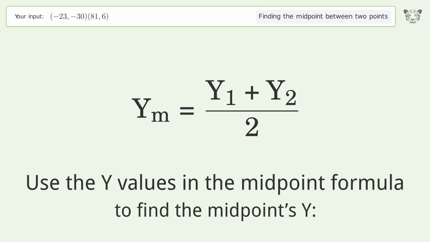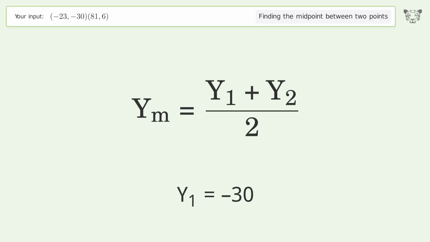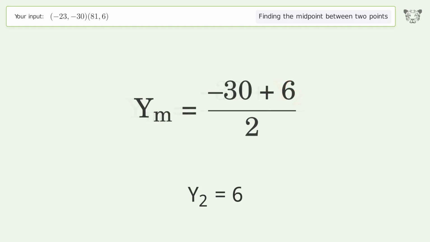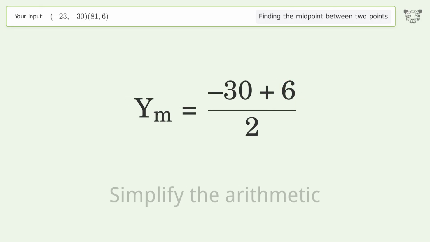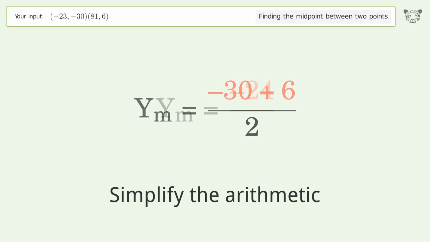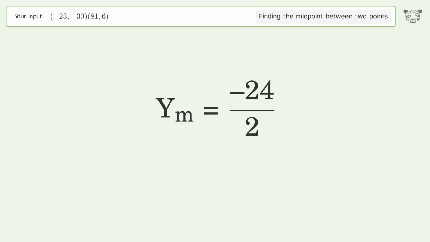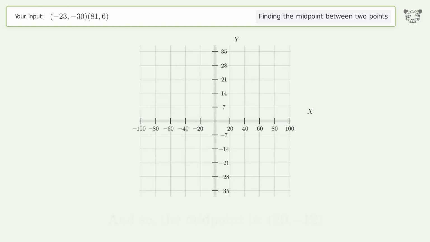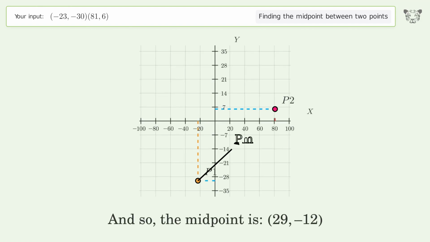Use the y values in the midpoint formula to find the midpoint's y. y1 equals -30. y2 equals 6. Simplify the arithmetic. And so, the midpoint is 29, -12.